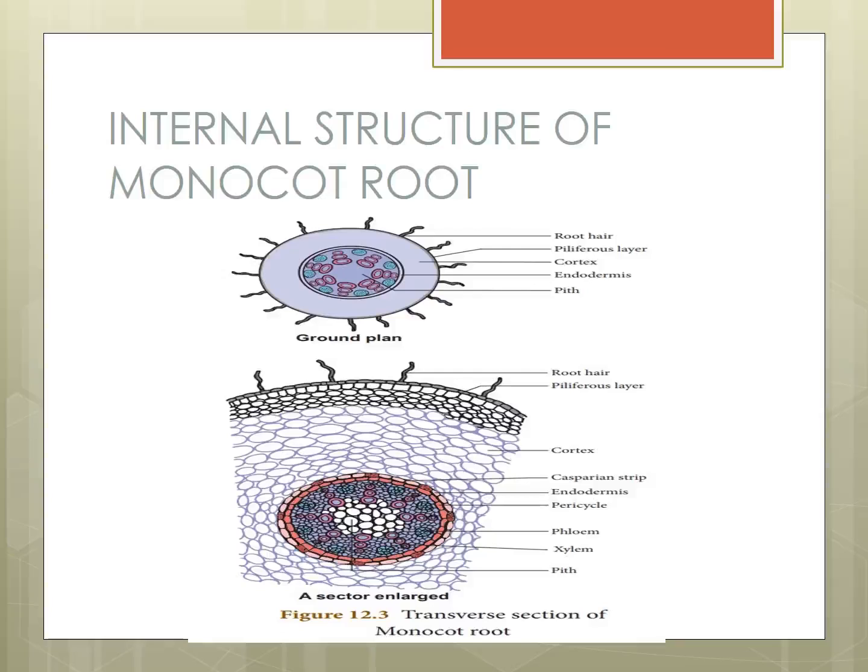Okay. Everybody understood all this? Internal structure of monocot, internal structure of dicot.